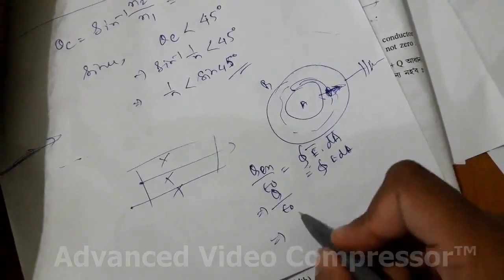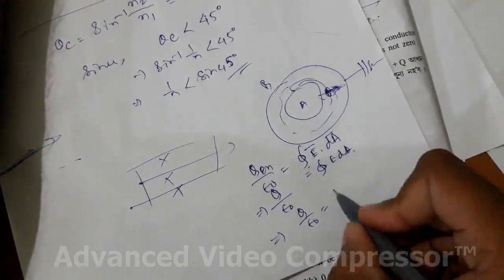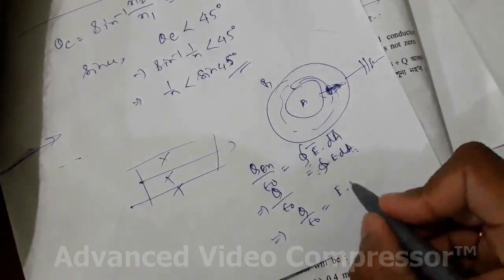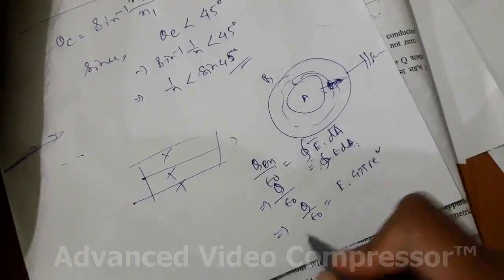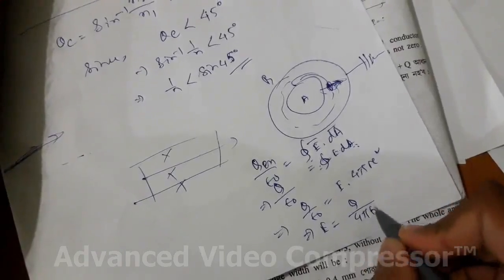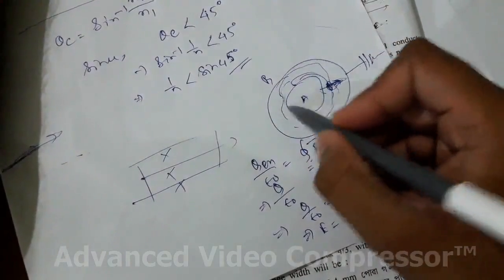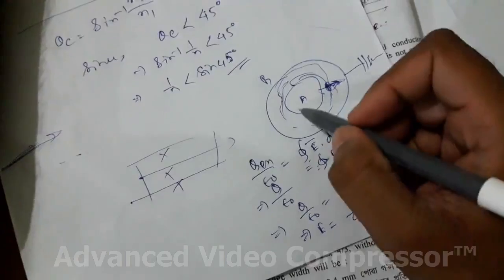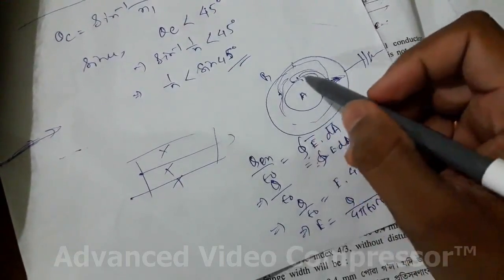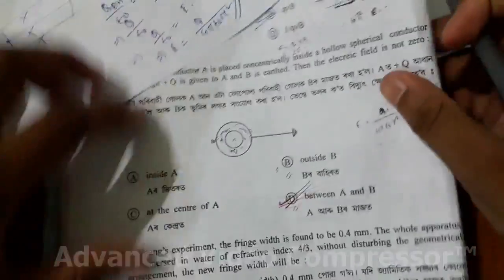The enclosed charge is q, so E times the closed integral of dA is q by epsilon naught. The closed integral of dA is just 4 pi r square, so E is equal to q by 4 pi epsilon naught r square. So inside A and B the electric field is not zero. This option is correct. So next, question 57.